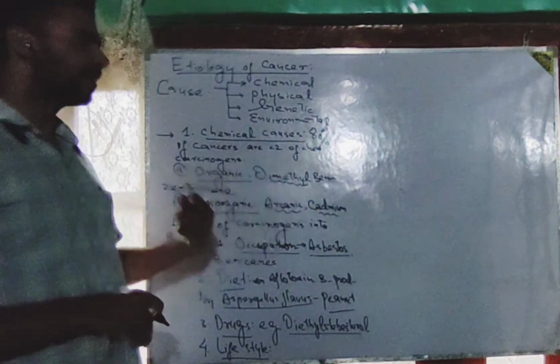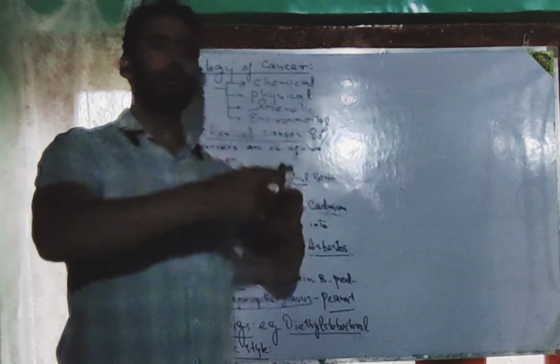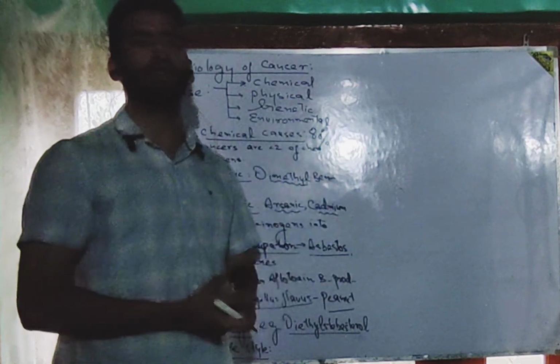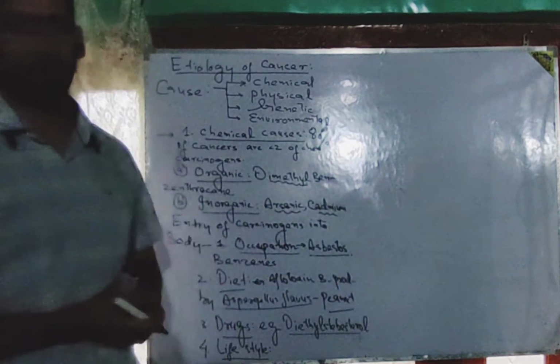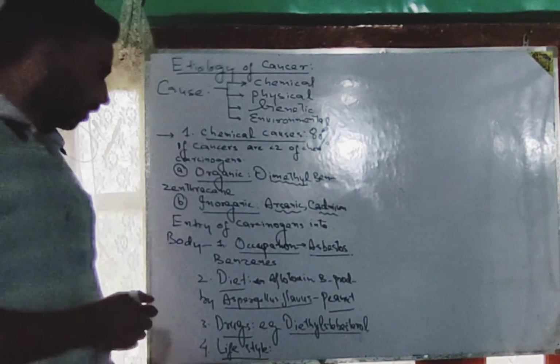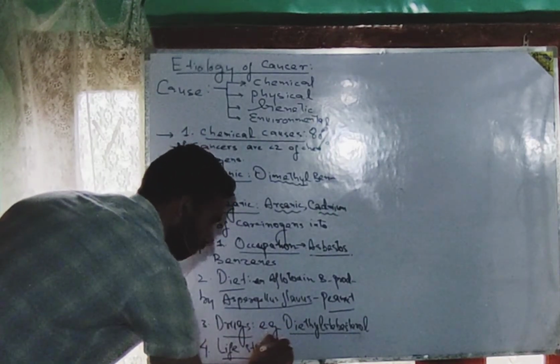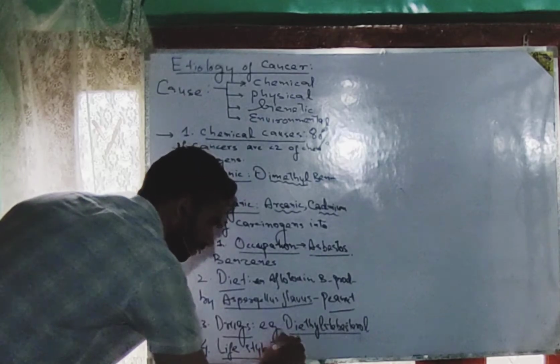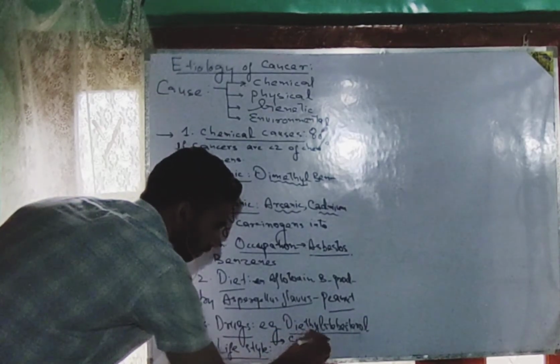Then with that cigarette smoking, he is himself allowing the different types of chemical carcinogens to get entry into his body and to develop the different types of cancers. And in the lifestyle, we can put examples of cigarette smoking,